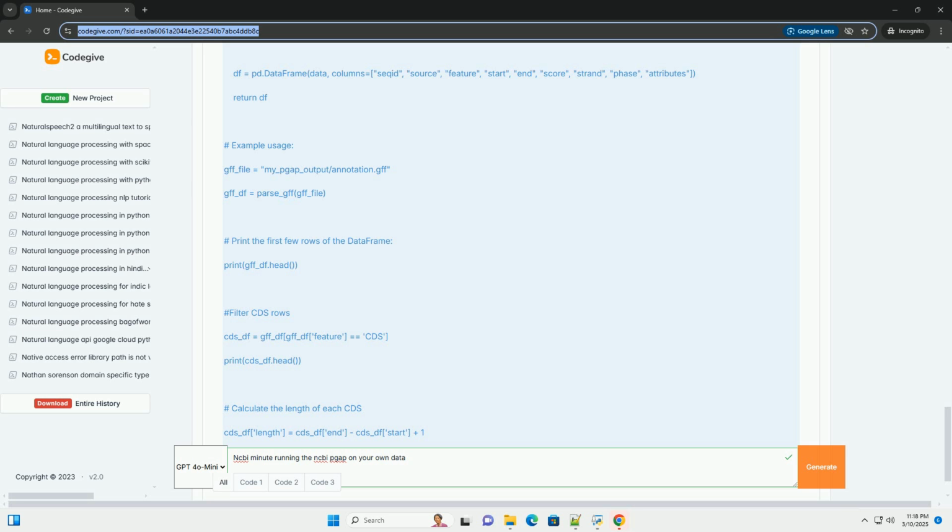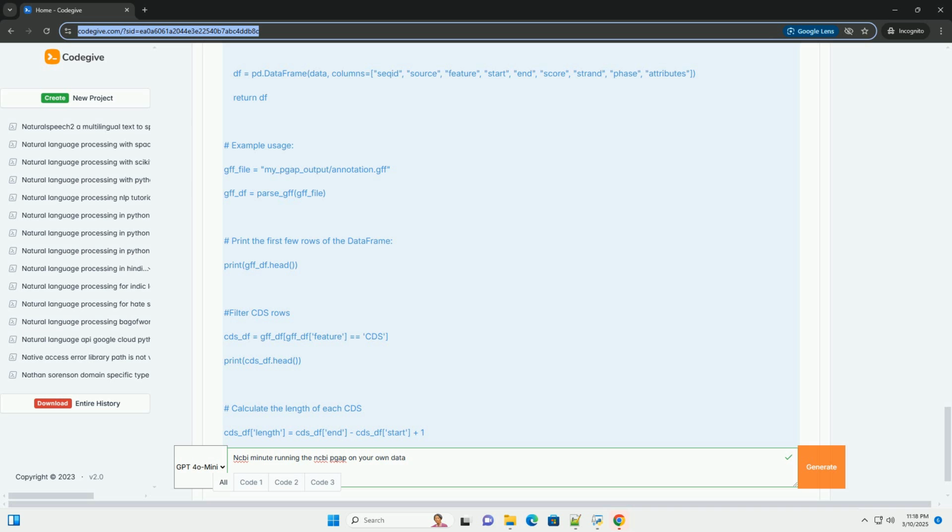*statistics.txt* provides statistics about the annotation, such as the number of predicted genes, the average gene length, and the GC content. *errors.txt* contains error messages encountered during the annotation process. *warnings.txt* contains warning messages encountered during the annotation process.